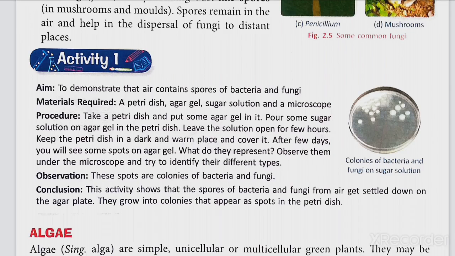While you kept that petri dish open, the spores of bacteria and fungi settled on that agar gel, and when you covered it and kept it in a warm and dark place, they started reproducing and multiplied in great number, and after a few days you were able to spot colonies of bacteria and fungi on the petri dish. This activity also proves that microorganisms are present everywhere, all around us.